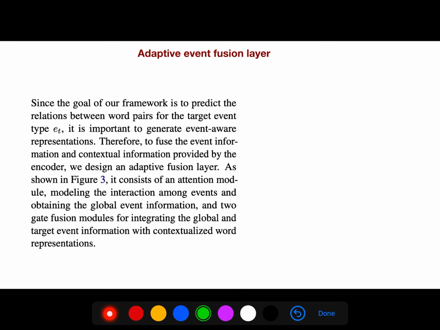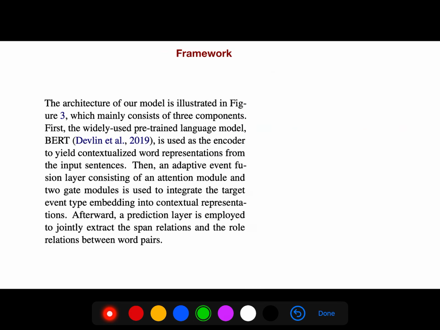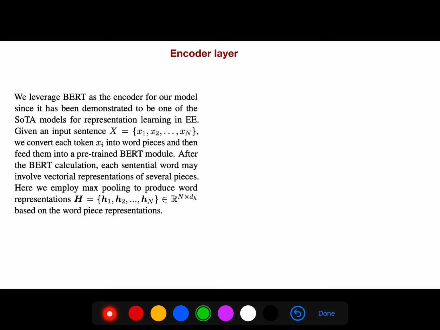So the architecture consists of three components. First, the BERT model, as I showed you, then an adaptive event fusion layer, which consists of an attention model and two gates, which is used to integrate a target event type into contextual representations. We leverage BERT as the encoder and then max pooling to produce word representations.